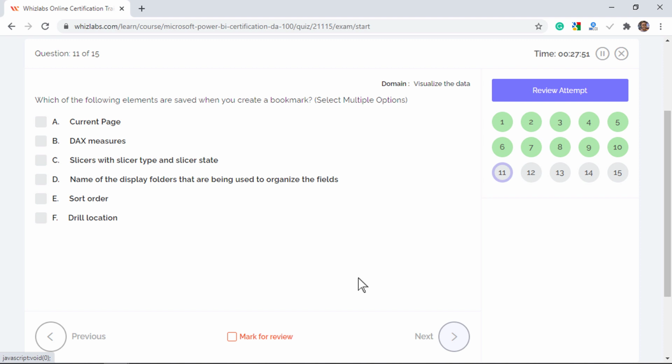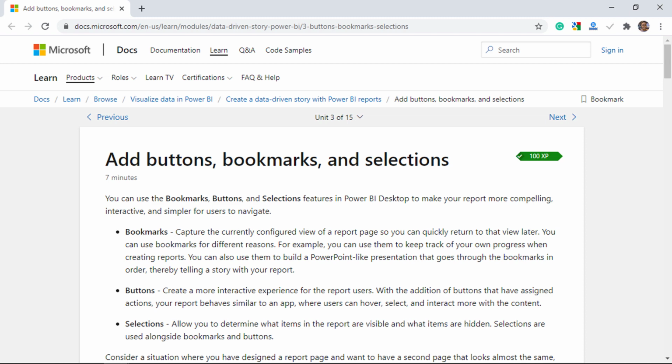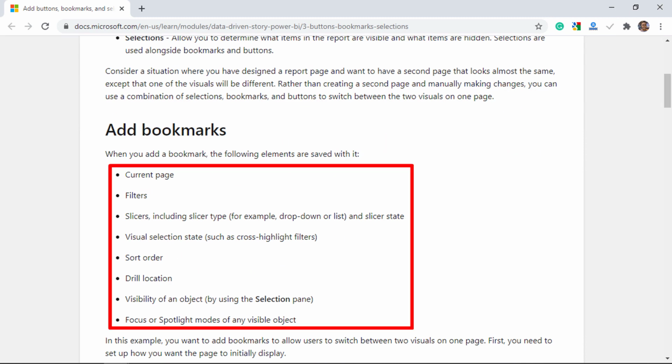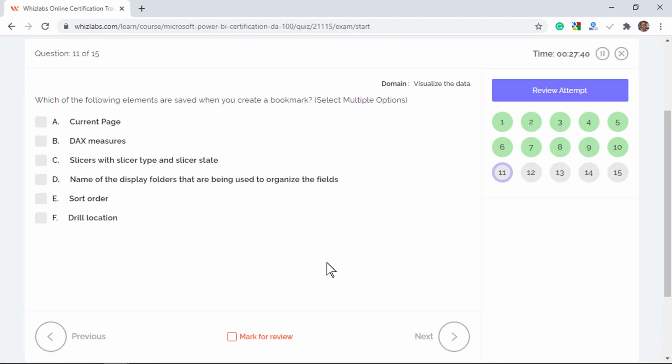Which of the following elements are saved when you create a bookmark? Select multiple options. Well, bookmark is a feature in Power BI Desktop that captures the currently configured view of a report page so that you can quickly return to that view later. And it turns out that only the elements like the current page, filters and slicers, sort order, drill location and other details mentioned here are saved when you add a bookmark. So the correct choices are options A, C, E and F. DAX measures and name of the display folders are not saved when you create a bookmark.